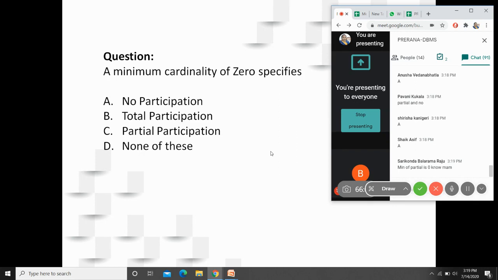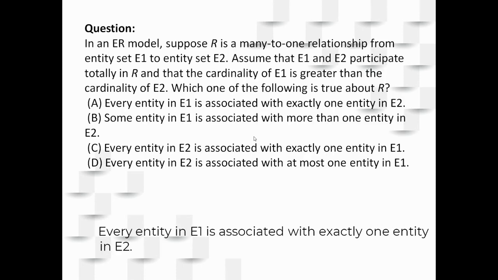If there is an entity with no participation, then there will not be any cardinality for it. It even will not be 0. There is no participation, no cardinality ratio at all. Please keep that in mind. That is the reason why I kept this question. Is that clear? Asif, Anusha, Sirisha. Okay. So can you now justify yourself why it is partial participation? Yeah, good. So a minimum cardinality of 0 specifies partial participation.